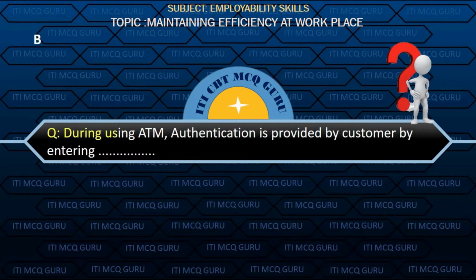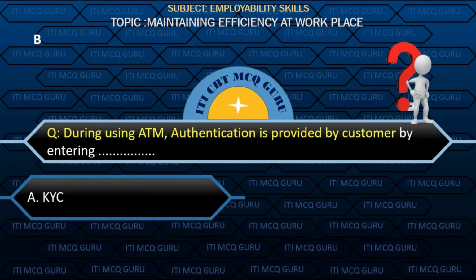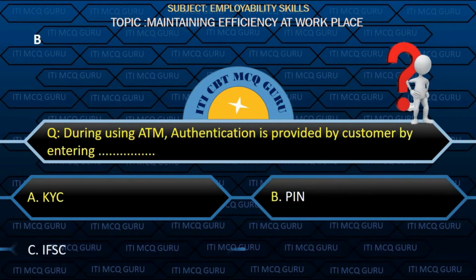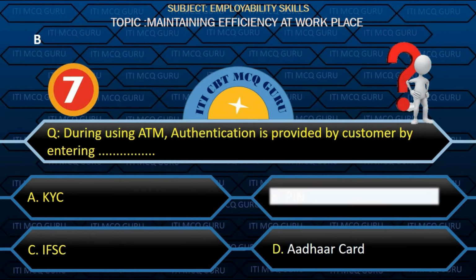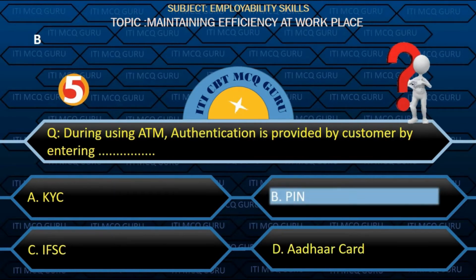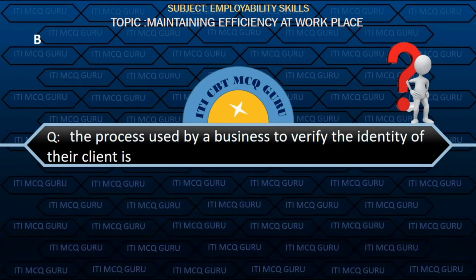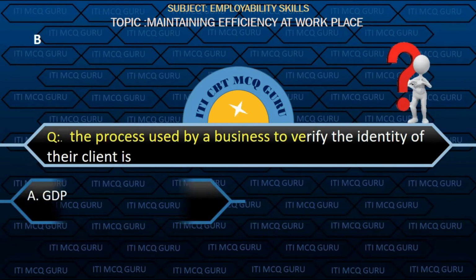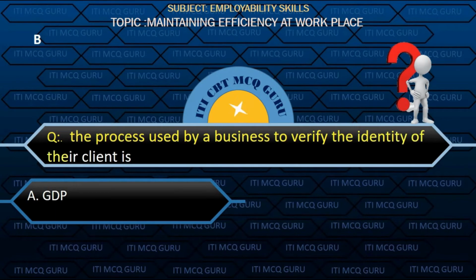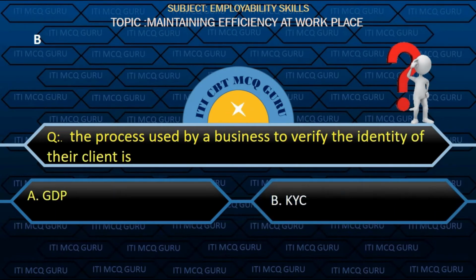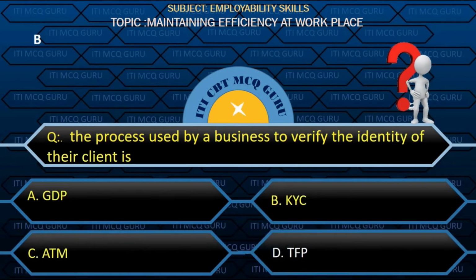During using ATM, authentication is provided by customer by entering option B, PIN. The process used by a business to verify the identity of their client is option B, KYC.